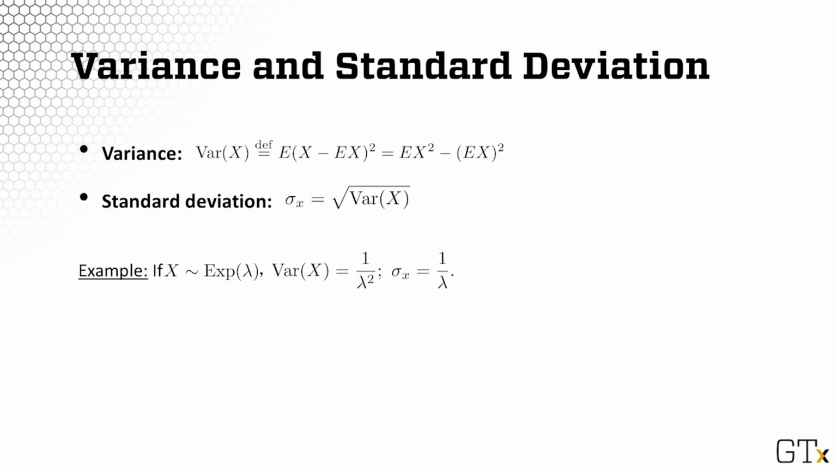So let's take a look at our old friend, the exponential distribution with parameter lambda. Lambda is the rate parameter. Then you can show that the variance of X is 1 over lambda squared, and the standard deviation is 1 over lambda.